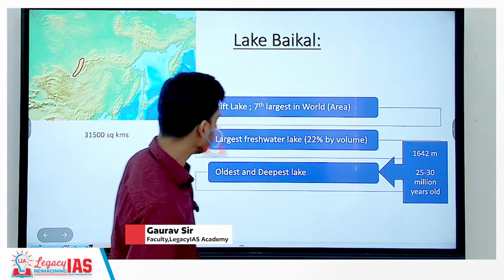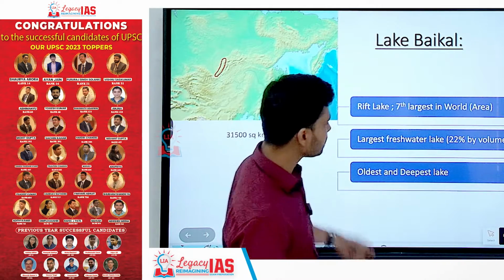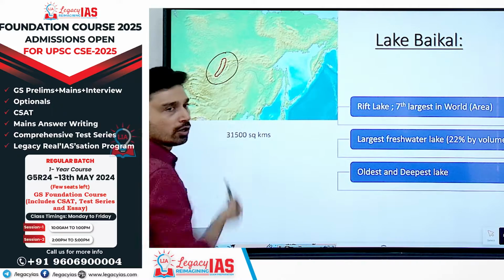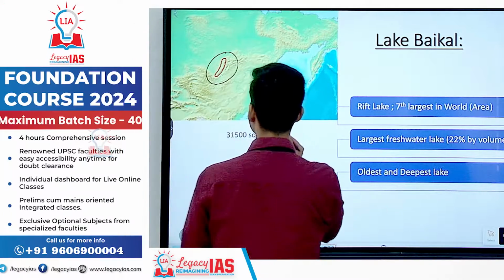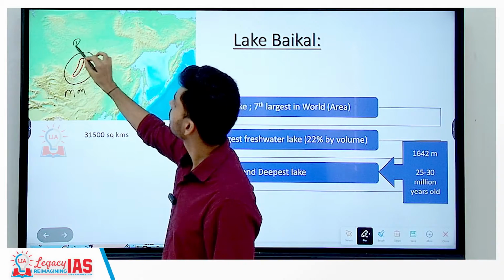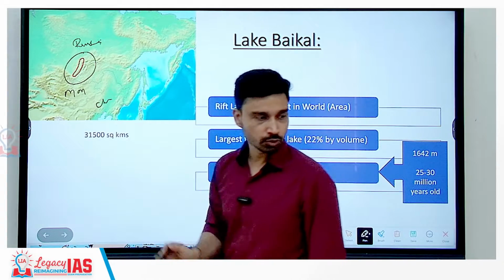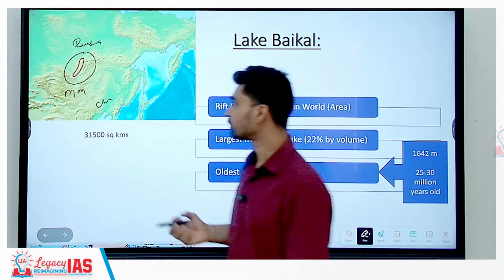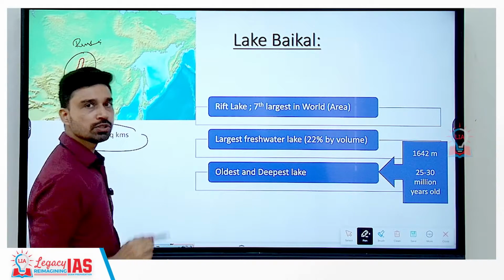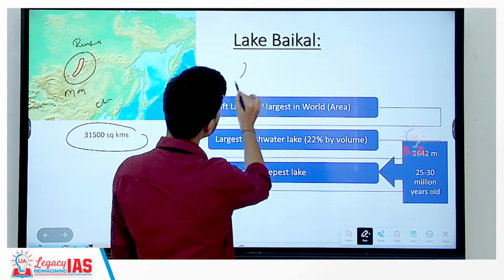Lake Baikal is an important lake because, as you can see, it is considered the deepest lake of the world, situated near Russia, as you can see from this particular map. This small country here is Mongolia, here you have Russia, and then here you have China. It is an elongated, longitudinal kind of lake covering an area of about 31,500 square kilometers.